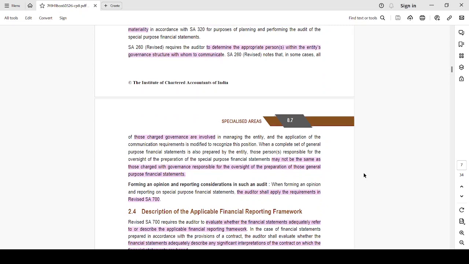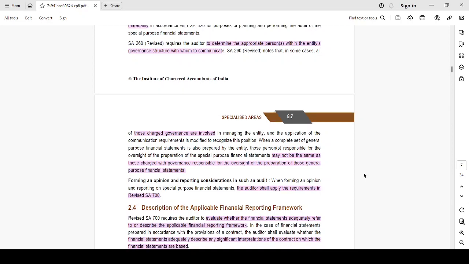SA 260 requires the auditor to determine the appropriate persons within the entity's governance structure to whom to communicate. Communication with those charged with governance, right? That is for general purpose financial statements. But in some cases that TCWG will not be handling the special purpose financial statement. There could be a separate finance department which is going to do all the work related to getting financial assistance from the bank. So that particular department will be the TCWG for the purpose of special purpose framework.